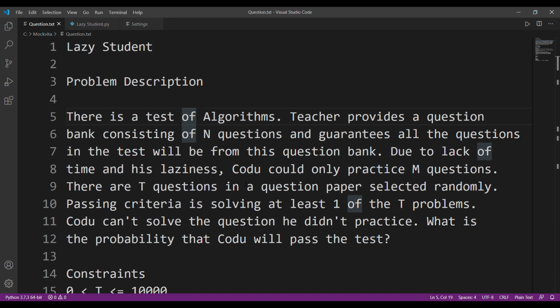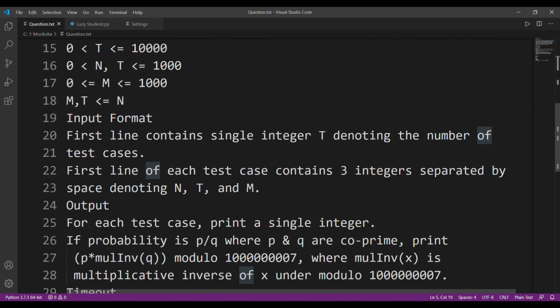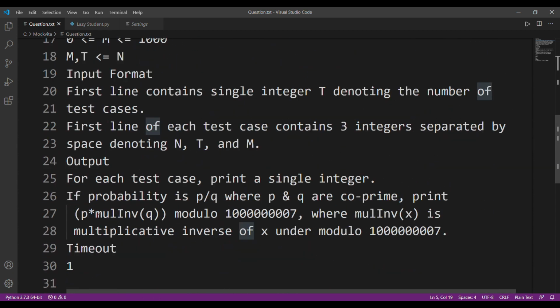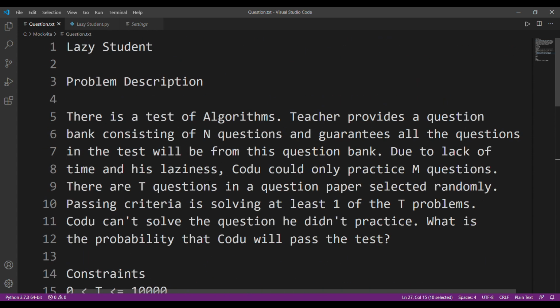Now, this question is kind of based on maths. Many of the students were not able to solve this because they were not able to find the probability, and those who were able to find the probability kept running into time limit exceeded, and some were not able to understand what the question meant. Some were confused by the fact of multiplicative inverse. What does it mean? We'll be solving this question sequentially as usual.